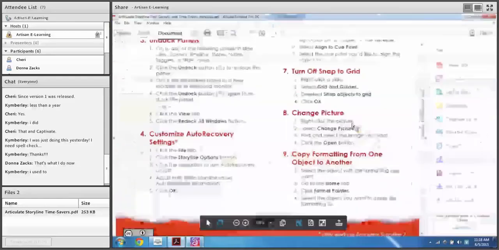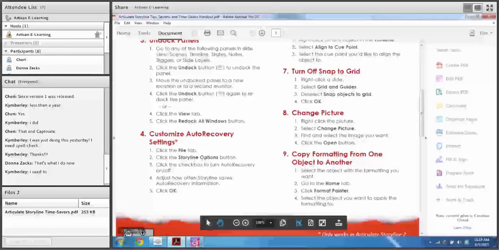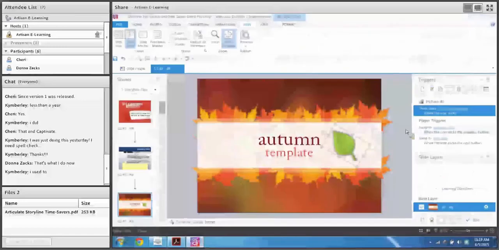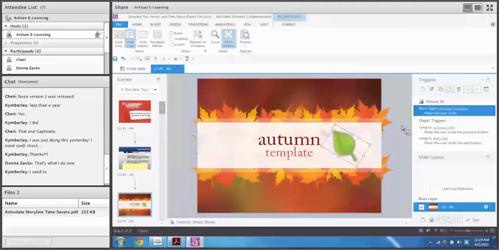Number 8, change picture. This is one of the incredibly simple features in Storyline. It's a feature that's available in PowerPoint. However, I think it's really, really powerful in Storyline because it has some additional functionality that many people don't realize. So it's very common. You might be working on a project, you do a review of your e-learning course with your subject matter expert or your business partner, and they come back and say, hey, we love the way this looks, but this green leaf doesn't really match the look and feel of our course.